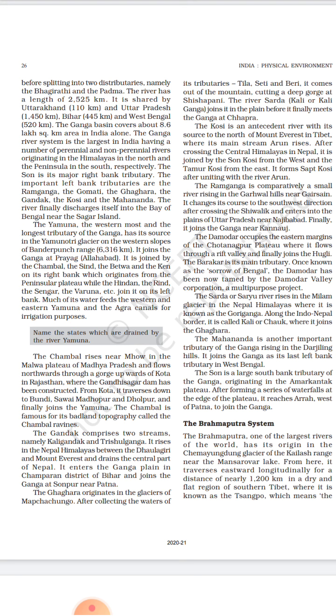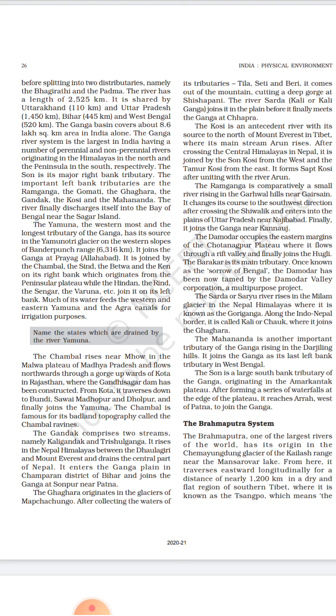The next is Gandak. It comprises two streams, that is Kali Gandak and Trishula Ganga. It rises in the Nepal Himalayas between Dhaulagiri and Mount Everest and drains the central part of Nepal. It enters the Ganga plain in Champaran district of Bihar and joins the Ganga at Sonpur.